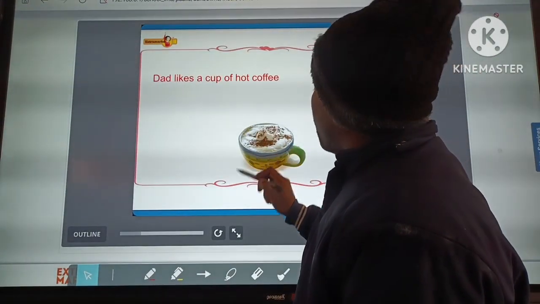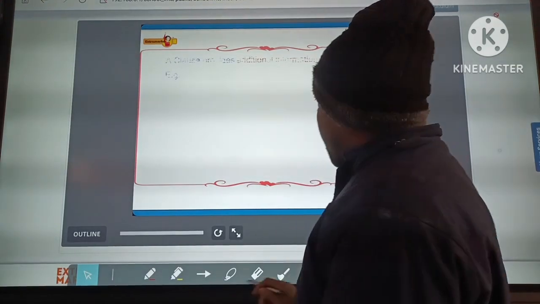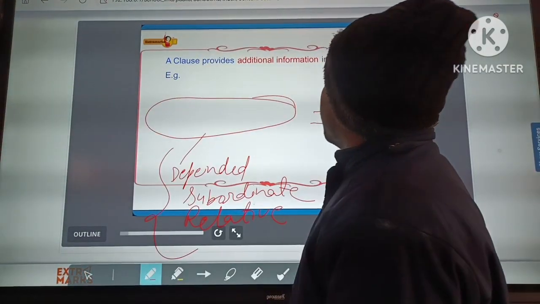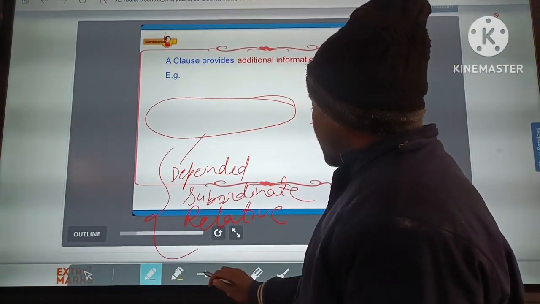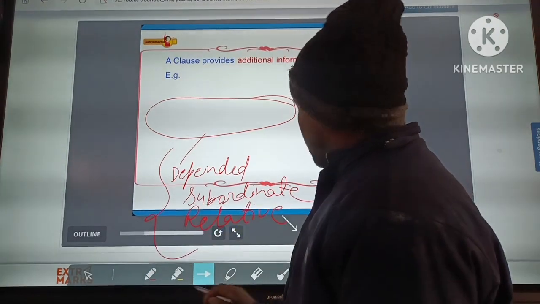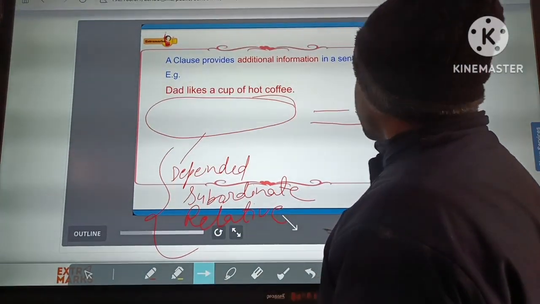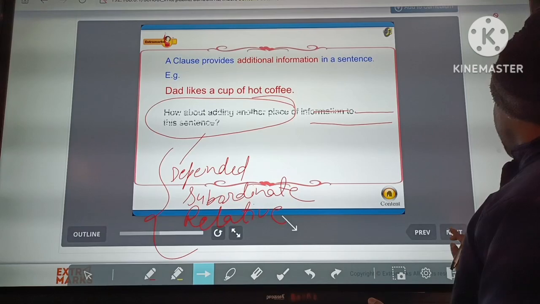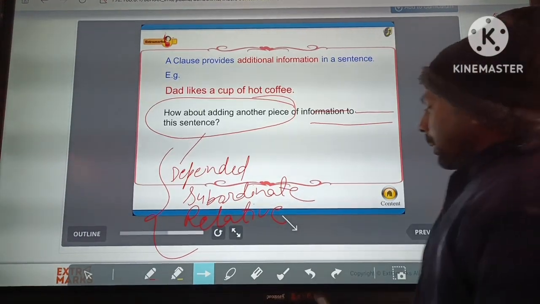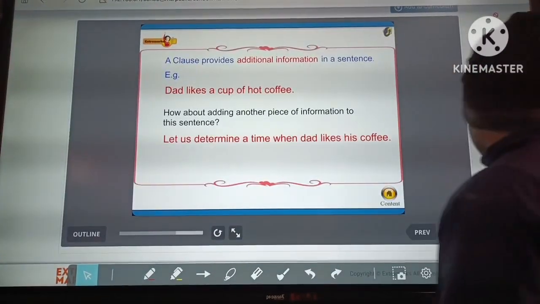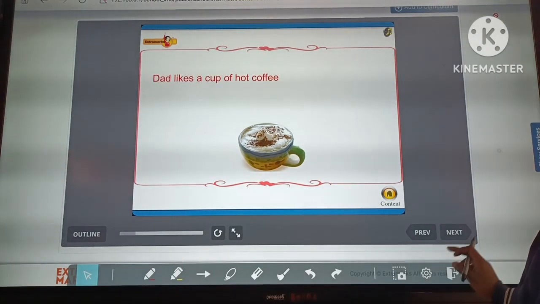Okay, when he comes home, it is used at the beginning of the sentence. You can see here, beginning of the sentence.